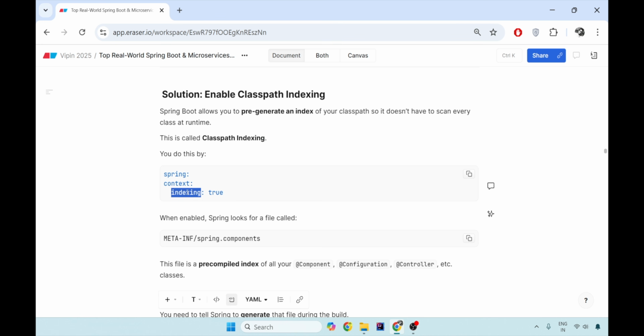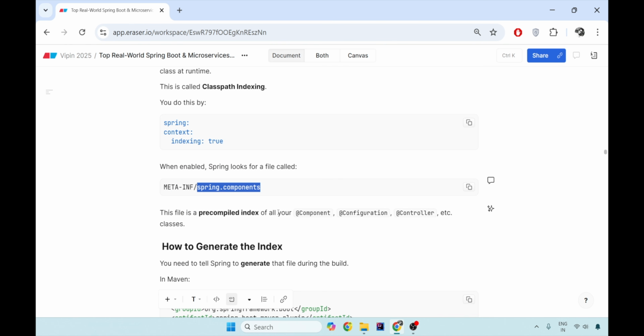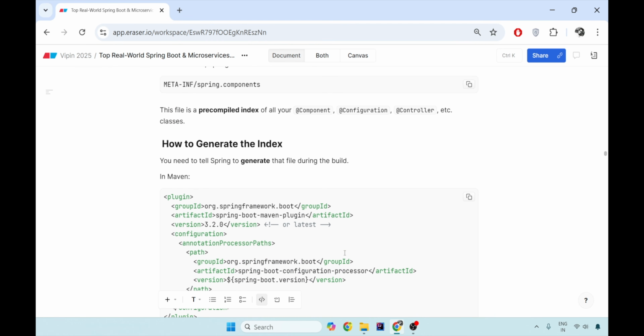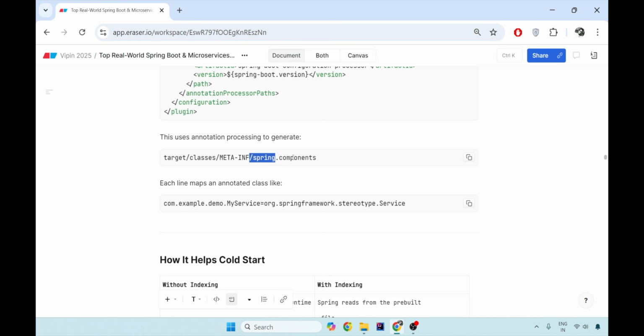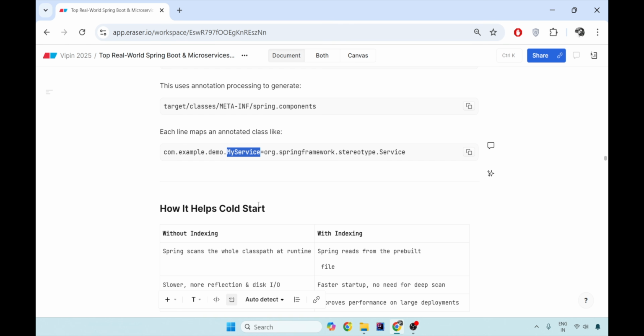As soon as you do this, there is a pre-generated index called spring.components in the META-INF. This file contains all the locations of your components, configurations, controllers, and everything. As you have the configuration processor here, the target class will have this components file generated, and each line is annotated with its stereotype, like this is a service. This is how all your classes are added to this file, which helps at runtime, because at runtime Spring will only read this file. It will exactly fetch where the component is present and just instantiate the life cycle of this particular service.